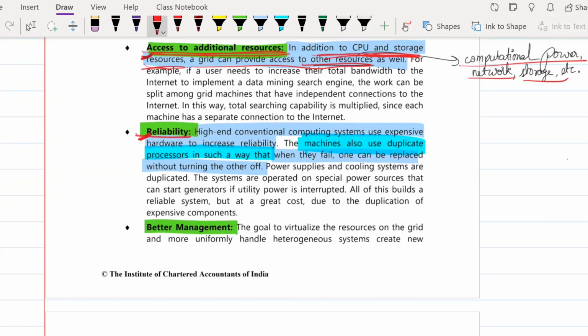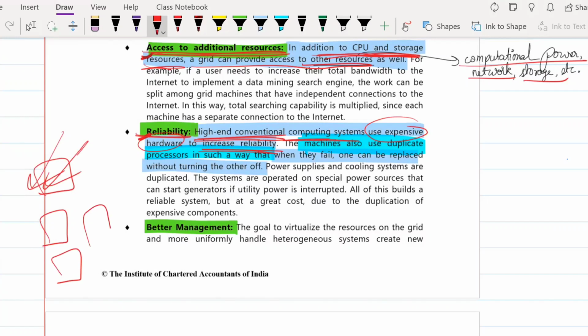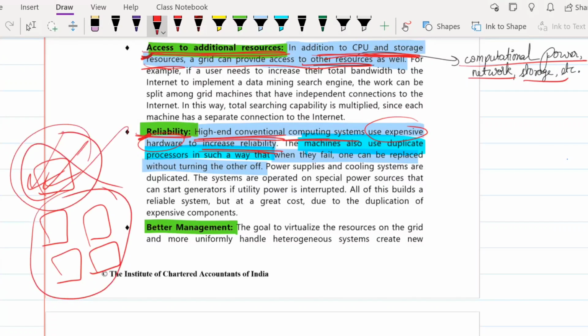Next is reliability. Since these computing systems are very high-end and conventional, they use some expensive hardware to increase reliability. So even when one computer shuts off, the other computers can take up the job and be ready to do it. So this is why grid computing is reliable. Even if one goes off, the others will be able to handle it.